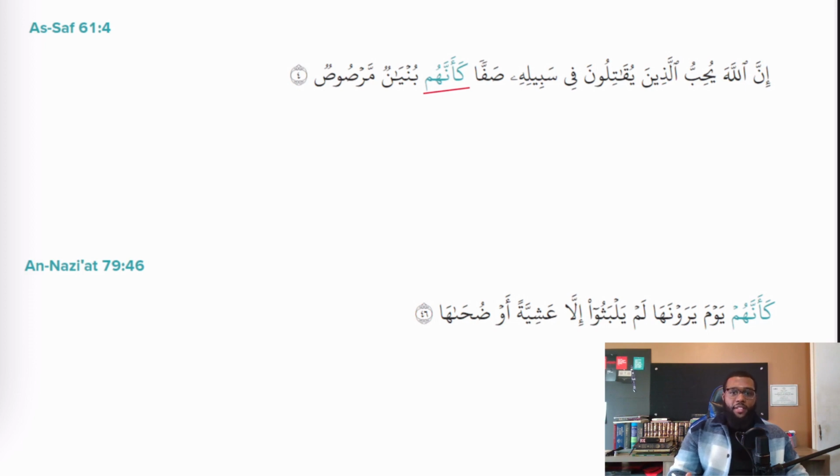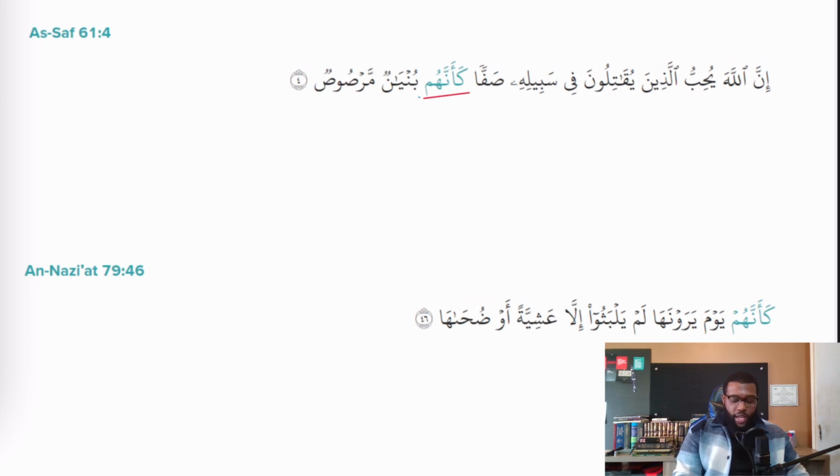In this case, we know that it's in a state of nasb because it's connected to a harf of nasb, ka'anna, right? So ka'anna hum, right? So typically, this is how you'll find ka'anna used, connected to a pronoun. And pronouns are nouns that don't have any declension, so we're not going to see a fatha on it, right? And very soon we're going to be learning about how to identify these pronouns in their attached forms and their detached forms. Let's take a look at the next ayah.